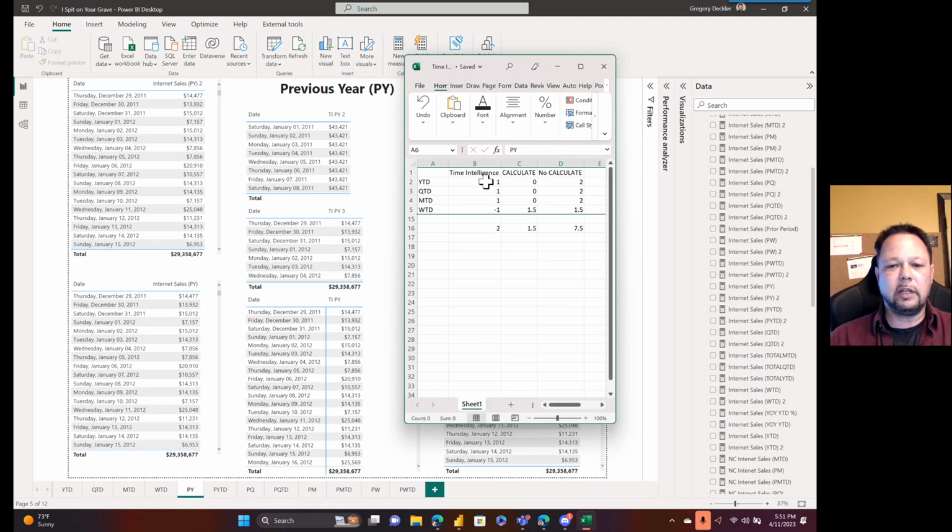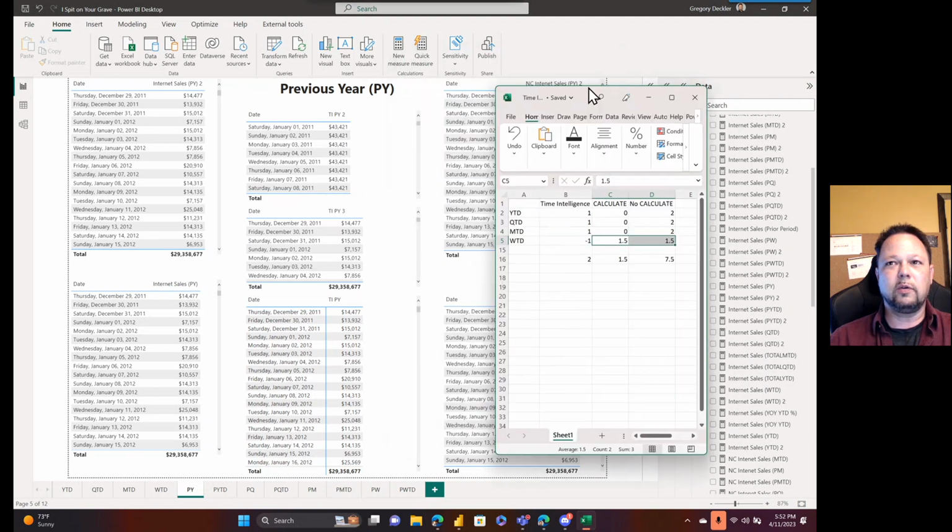Time Intelligence finished second in the first three. It can't do week to date, because there is no Time Intelligence for week calculations. And in the week calculations, CALCULATE was far slower until it got to week, where it was about the same. So here's where our standings are sitting. Time Intelligence has 2 points, Calculate has 1.5 points, and No Calculate has 7.5 points. You can see that there are some hidden rows here, so we'll get to those at the end of this video.